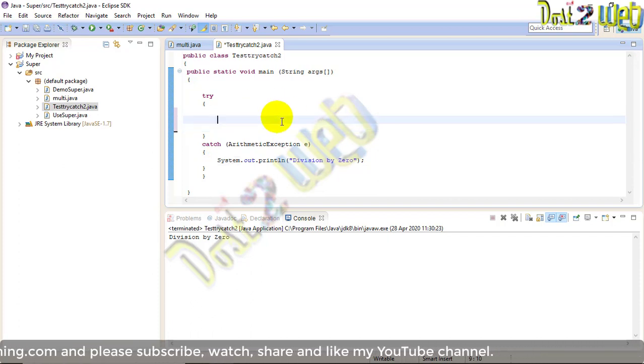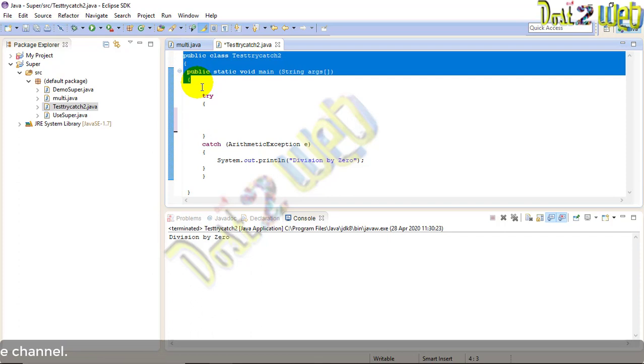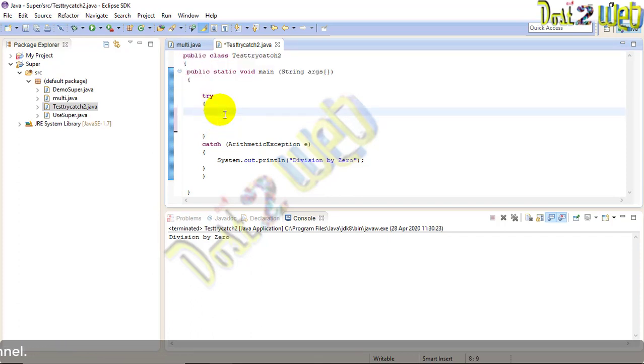So guys, we'll continue with using multiple catch blocks in a program. Let's try with that. In a similar way, just use the same class, main method, and a try block. In the try block, we will first calculate the argument length.